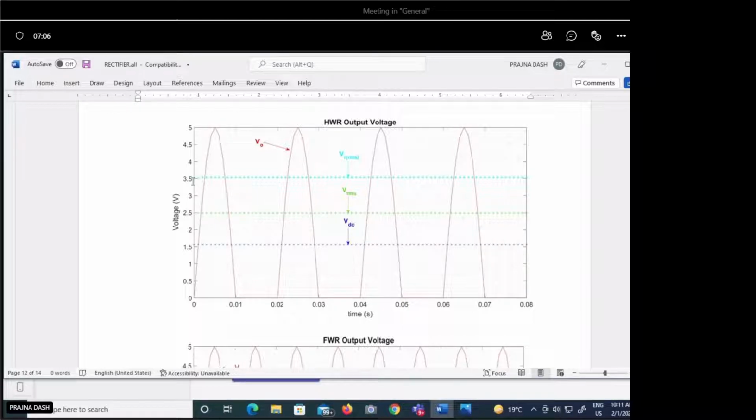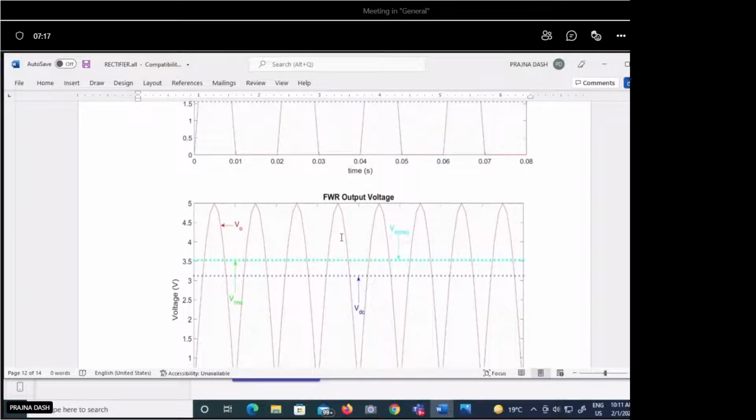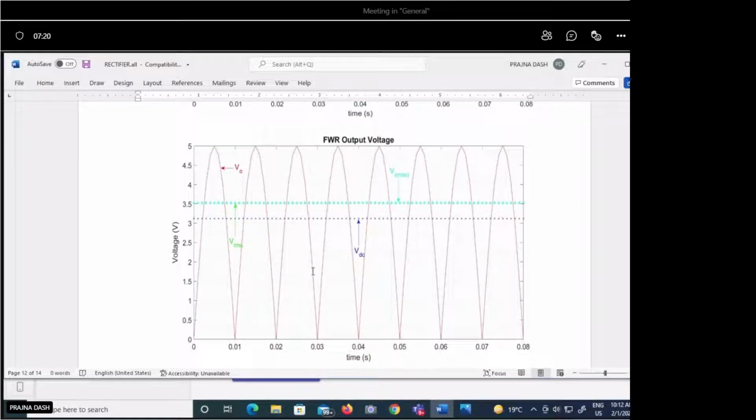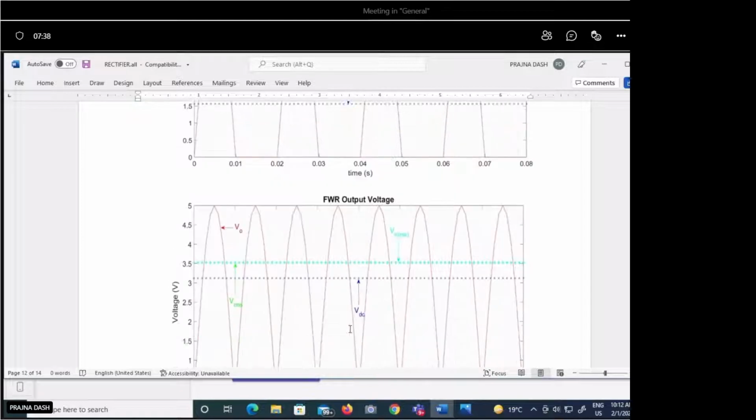So this value is coming 3.5 volt. Okay, so 3.5 volt VRMS is there. So this is for the half wave rectifier circuit. When we compute these values for the full wave rectifier circuit, you can see that for the same value of your Vm, 5 volt, we are getting a DC voltage of 3 point something. And this RMS value is 3.5 volt, and your VRMS is also 3.5 volt. So here the DC value you are getting more.